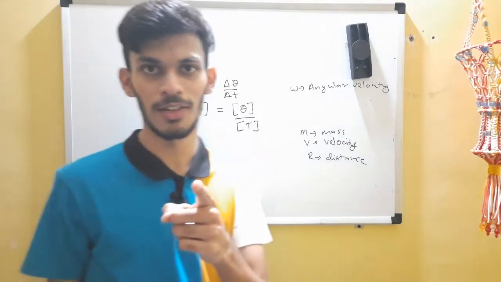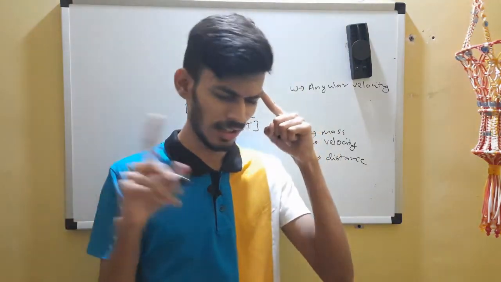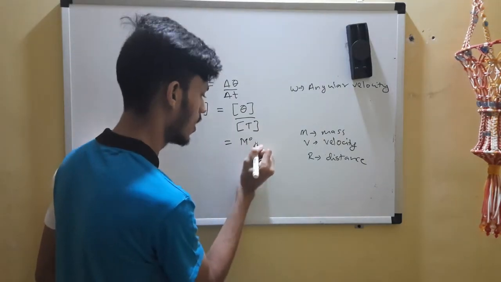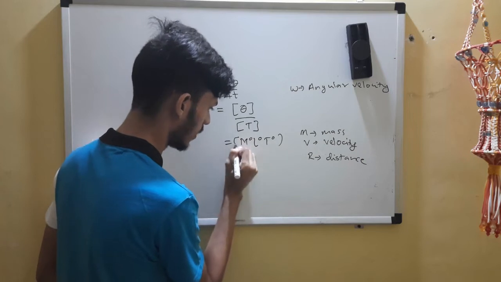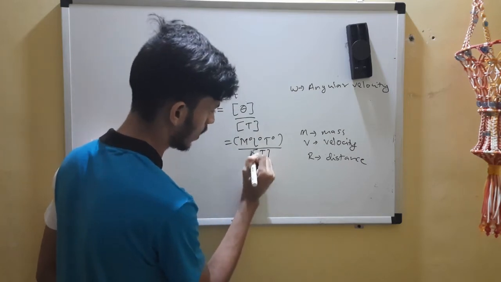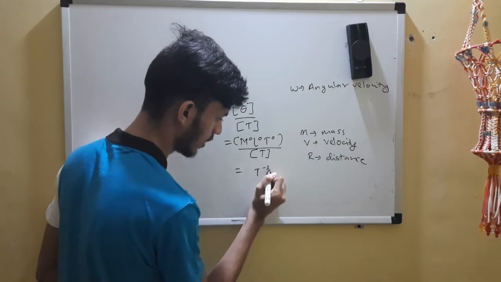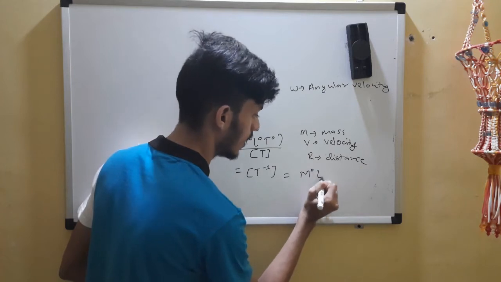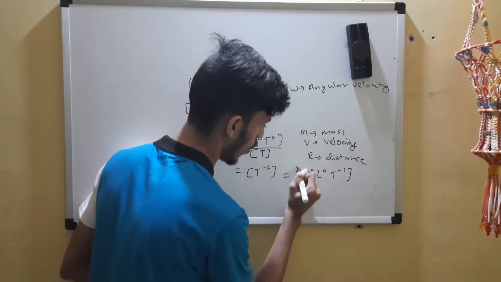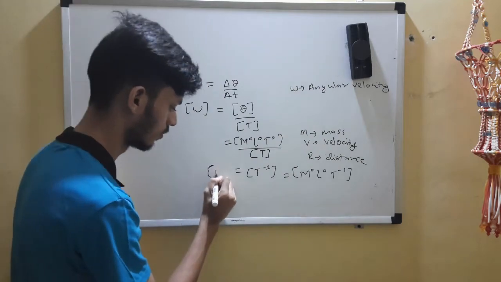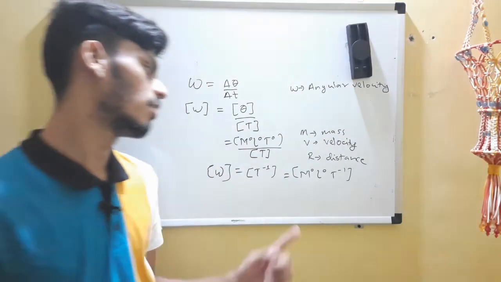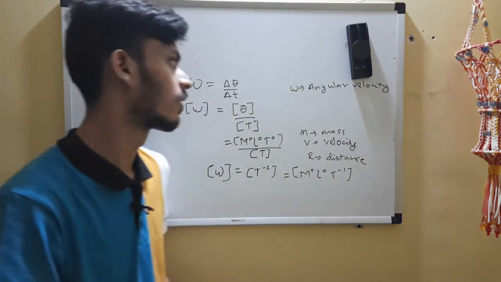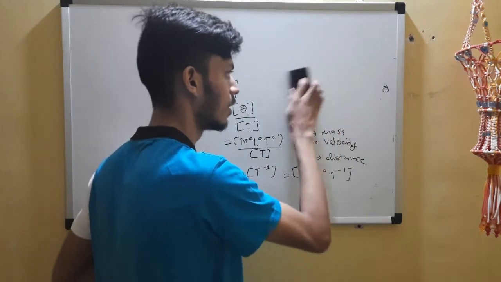Okay, what were the dimensions of angle? Golden statement 1, dimensionless. Yes. Okay, this is dimensionless. M0, L0, T raised to 0. This is time, so this is T. Okay, so this gives us a simple result, or you can write it in the special way as well if you want to increase your job. So the dimensional formula of omega, which is angular speed, is T raised to minus 1. So with this, let's end with angular as well.